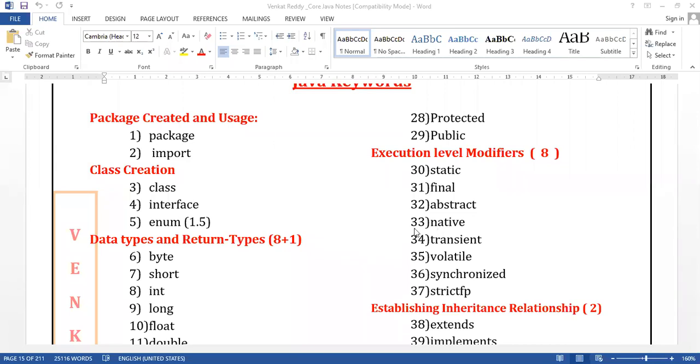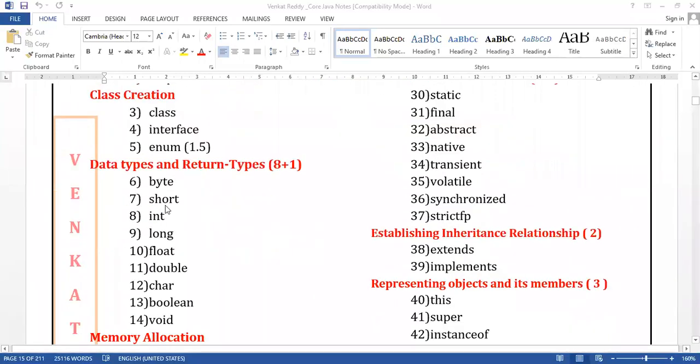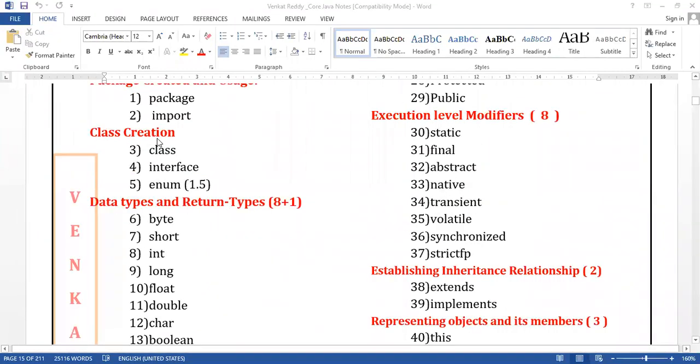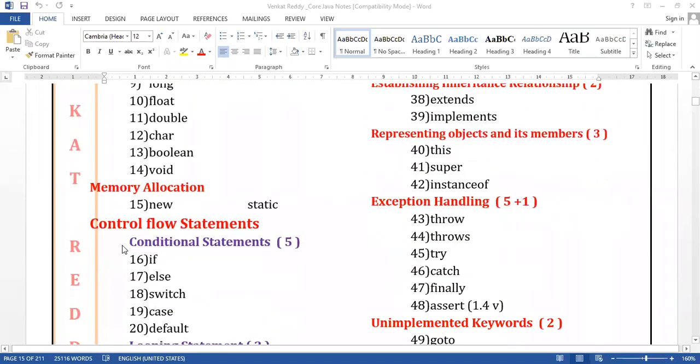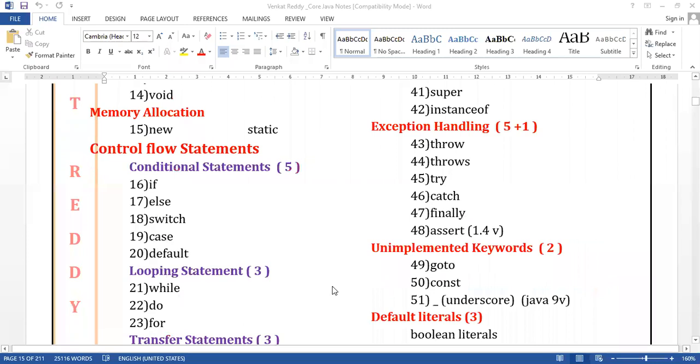What do we have to do? Slowly, whenever we learn Java, step by step, we are going to use them. In coming classes, when we use data types, at that time we will learn data type related keywords. In further classes, we will use classes, then class related, then package related, control statements and control statement related keywords.